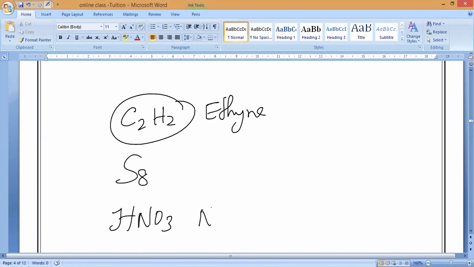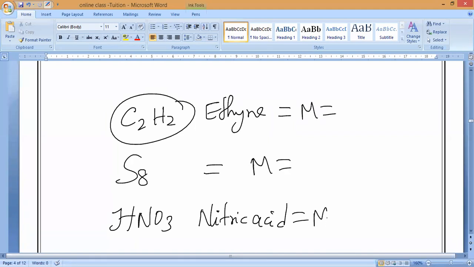I want the molar mass of these three. Capital M is the symbol of molar mass.